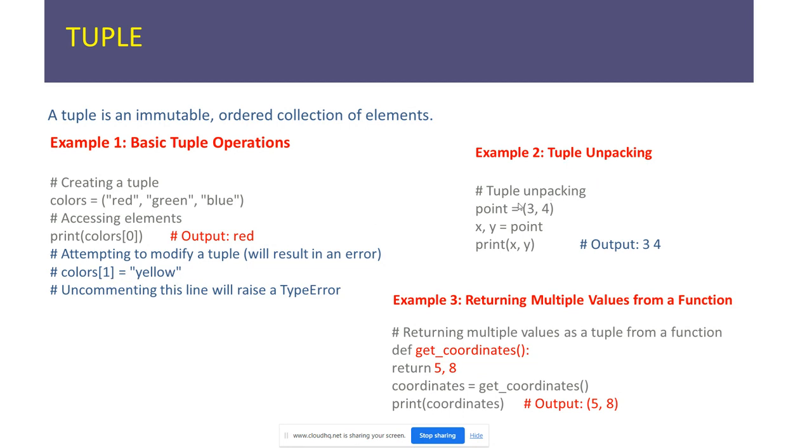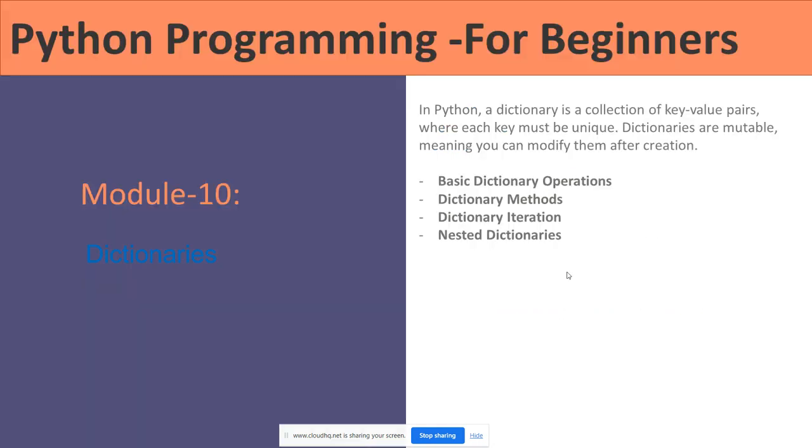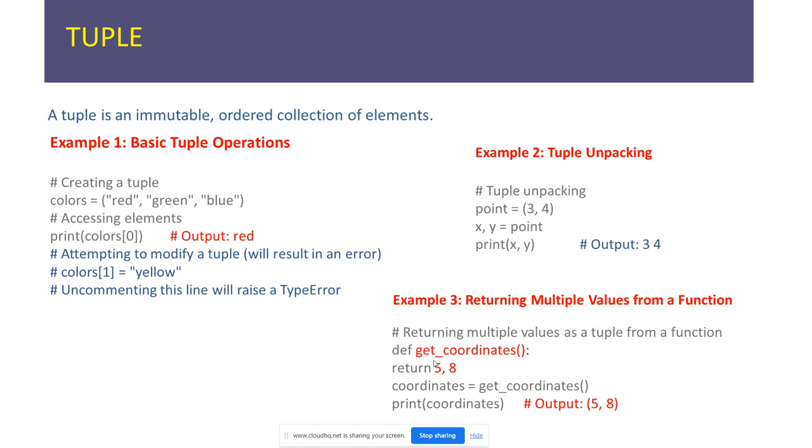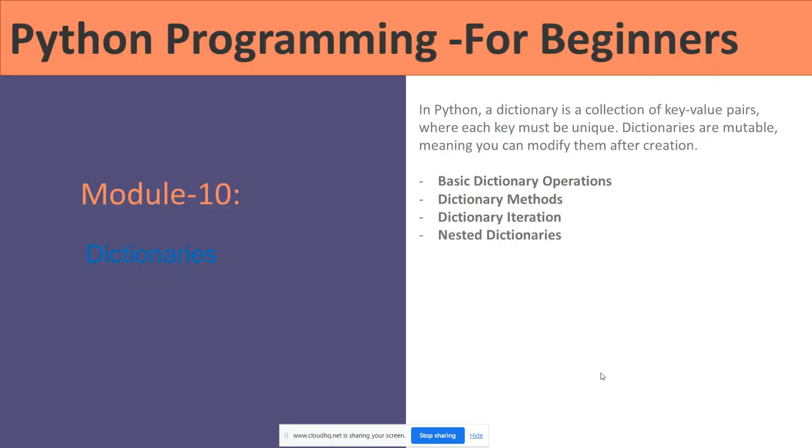We can do tuple unpacking also. If the point is 3 comma 4, we assign x comma y. Print x comma y, so x is value 3 and y is value 4. Returning multiple values from a function: by defining get coordinates, we return 5 comma 8. We can store multiple values in this, and print coordinates 5 comma 8.